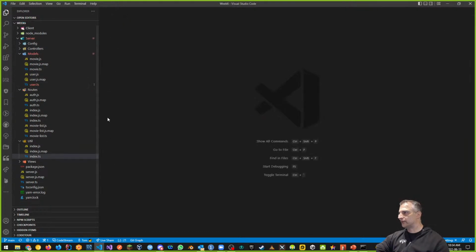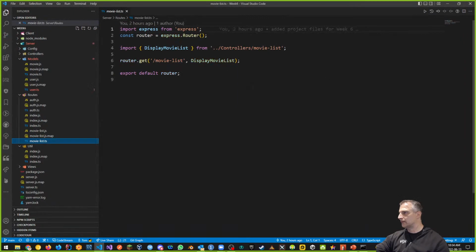So how can I use these global functions? Where do I use them? That's the next piece, right? Because now that I've created them, I want to be able to use them. Well, one thing is anything that we have that I want to secure, I could include my auth guard. So I know I want to secure my movie list route, this thing here, right?